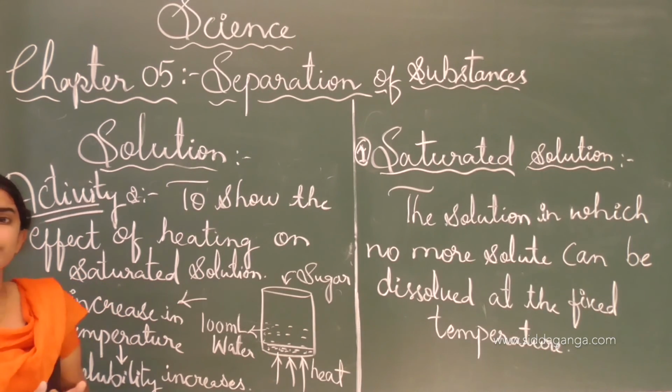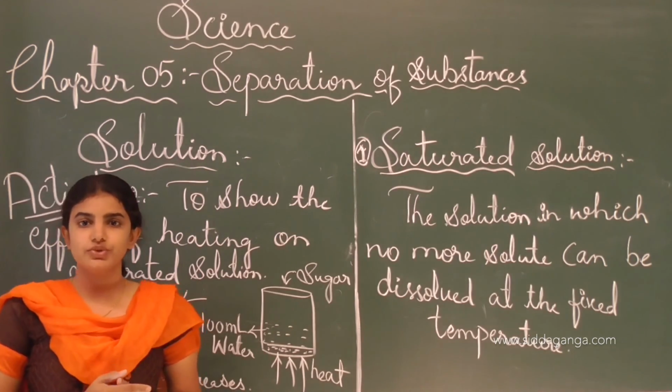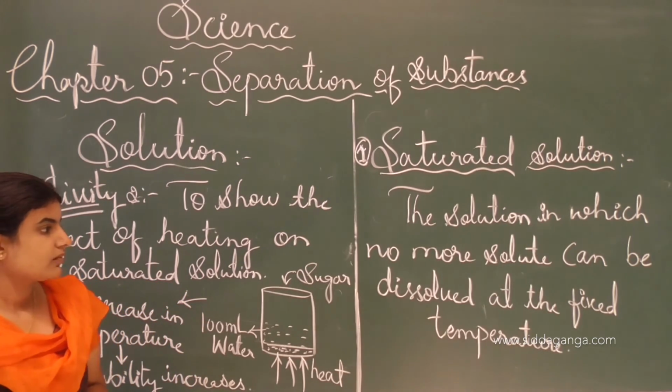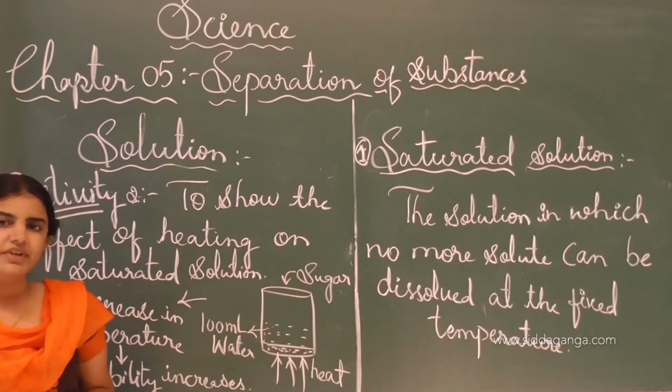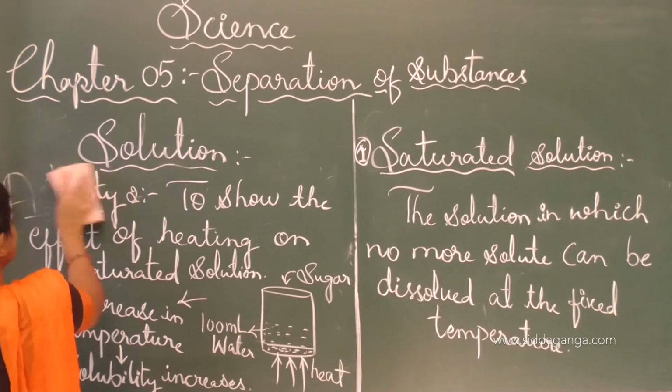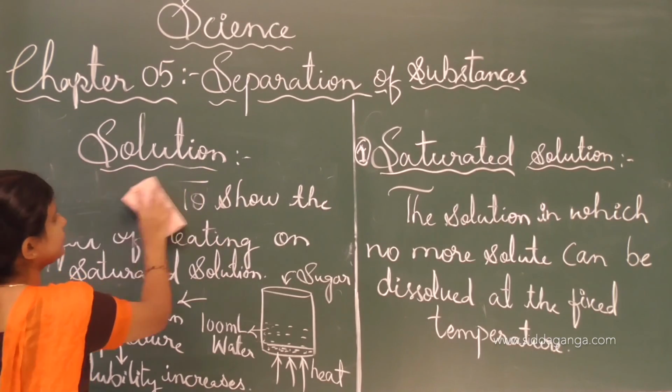And next we shall move on to the unsaturated solution. See, unsaturated solutions are those solutions in which more solute can be dissolved at the given temperature. We call it an unsaturated solution. I will write on the board.